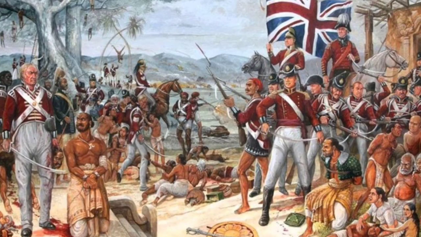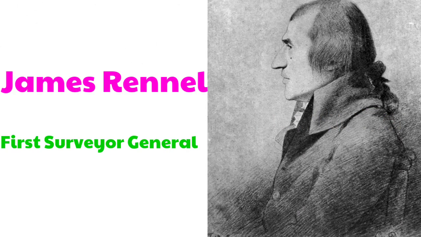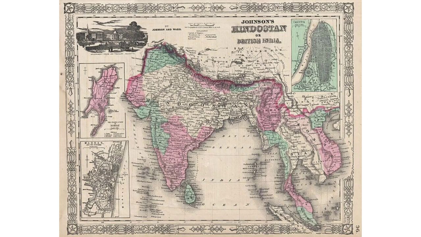When the British established their power in India, they began making detailed maps of the interiors of the country. They established a department called Survey of India to survey the entire country and prepare maps. James Rennell was appointed the Surveyor General, and he prepared one of the first survey based maps of India.